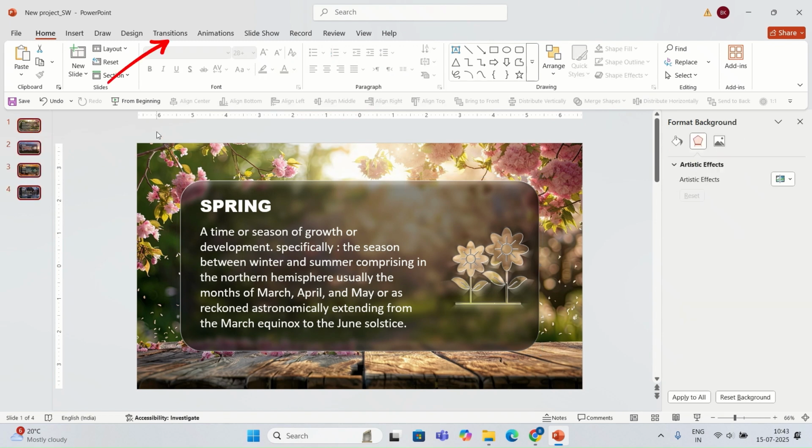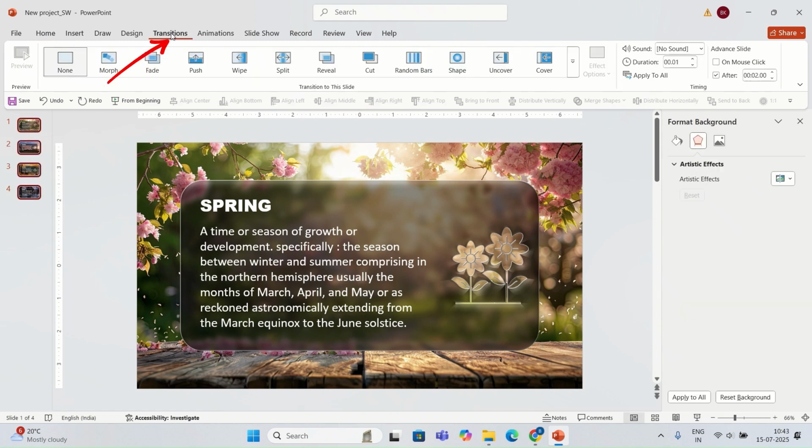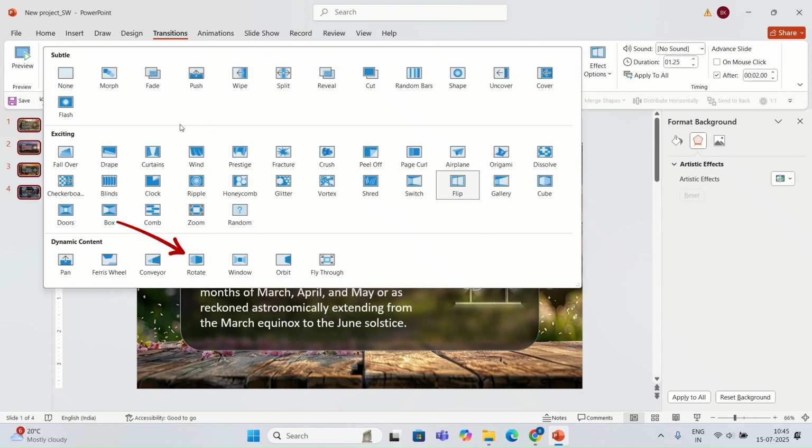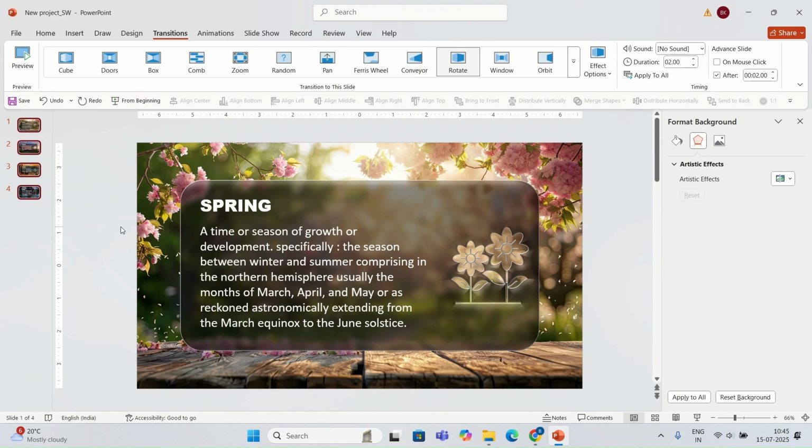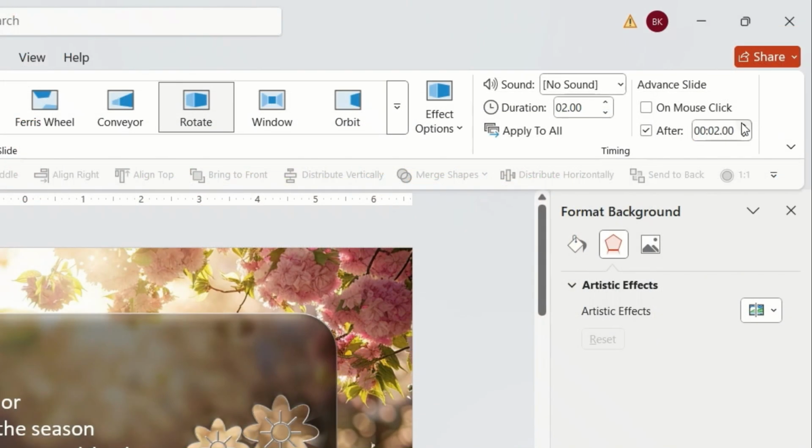I'm going to go to transition, and I'm going to select the rotate transition, the option rotate. And for duration, I'm going to go with 4.00.